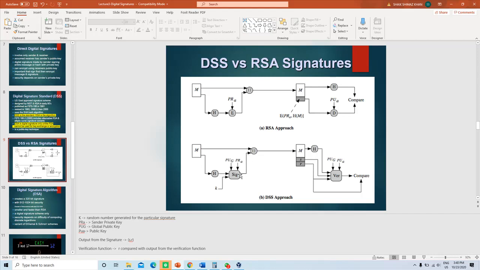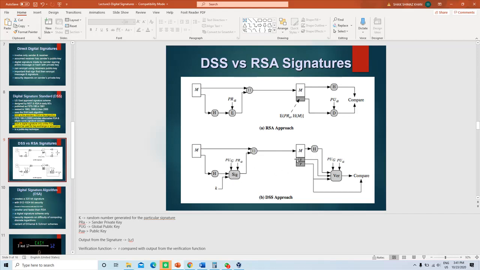So the input is global public key, private key, hash value, and K, the random value. The output is S and R, which is concatenated with the message and sent to the destination. At the destination, again the hash value is computed from the message, and the verification process takes place. To verify the signature, you need the S and R values, which is the signature calculated by the sender.